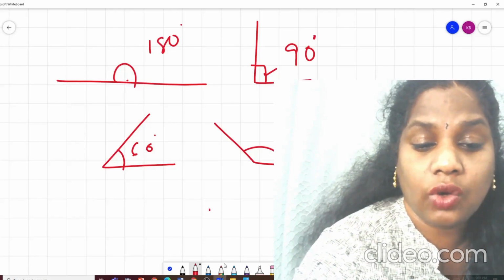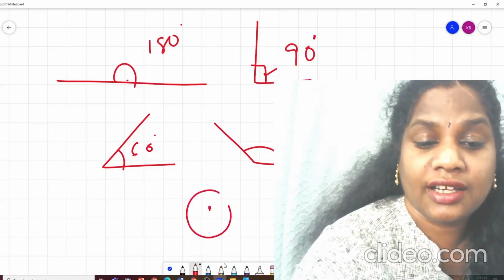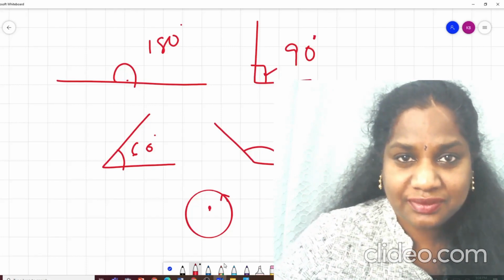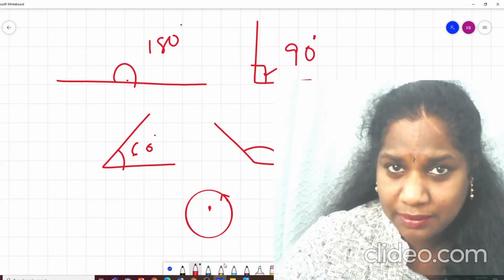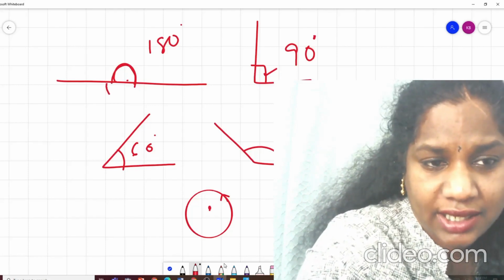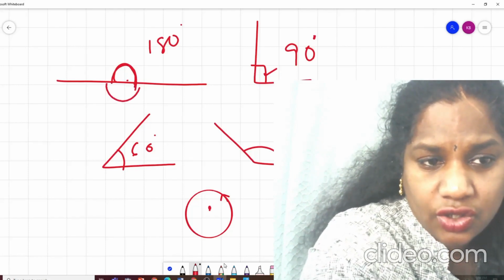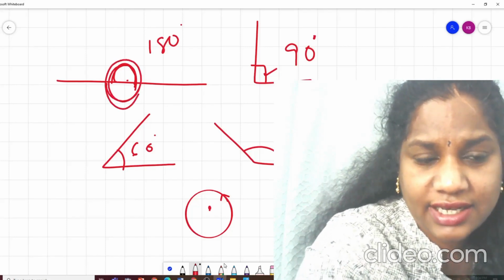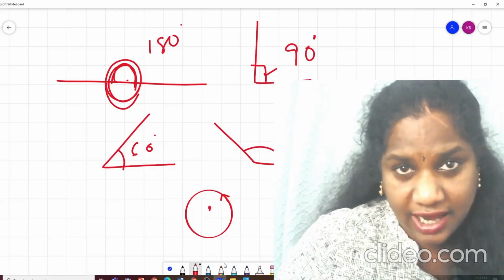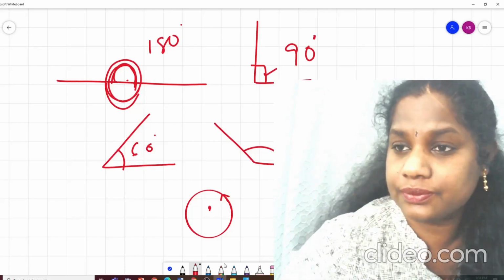Okay. And how about this one? What kind of angle is this? A complete angle. Why complete? Because if you look at this, 180 on the upside and 180 on the downside, so the whole thing is 360. That is why it is a complete angle. Right?